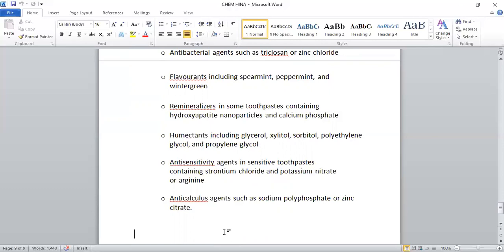If there is any sort of plaque or tartar in the teeth, or cavity, he or she may have tooth decay.